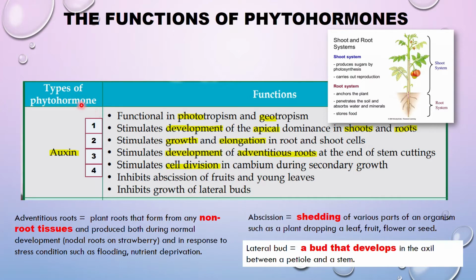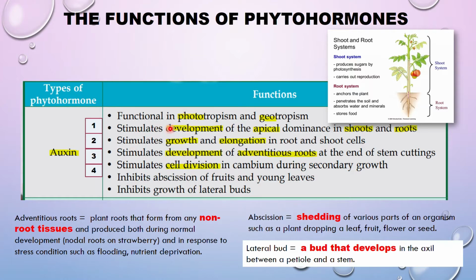Also, some of it serves as food storage. So let's look at the importance or the functions of auxin. We have here functional in phototropism and geotropism, very essential. These two, phototropism dan geotropism. Here I put 1, 2, 3, 4 to help you remember that you have four words which start with stimulates.